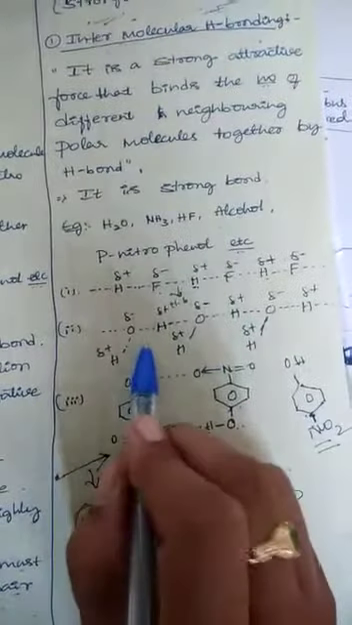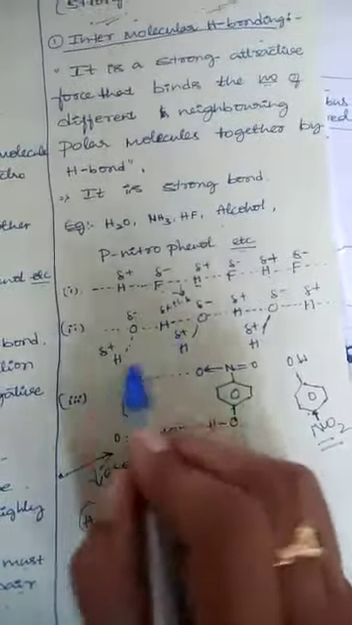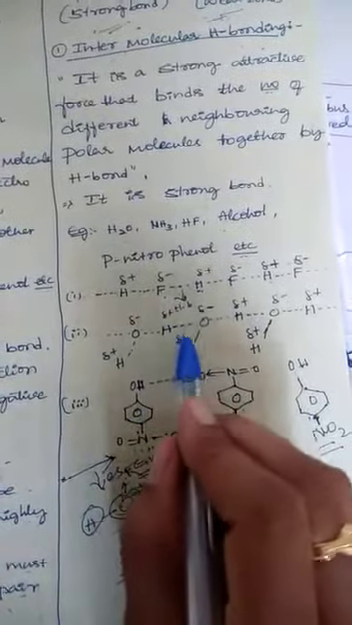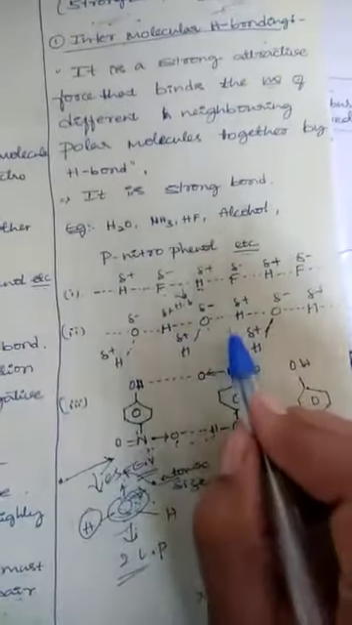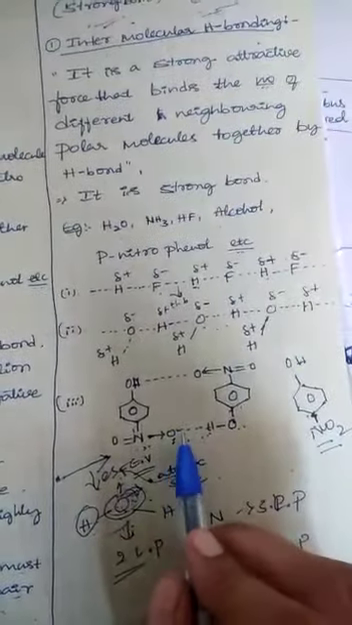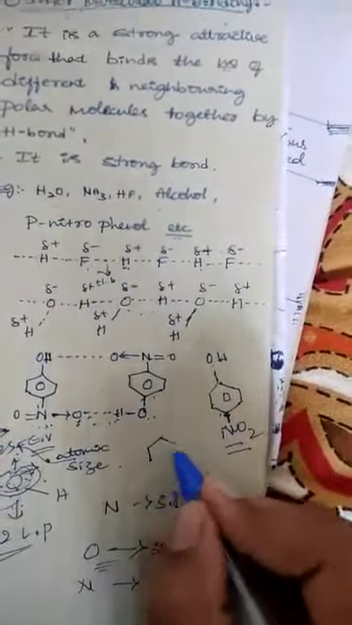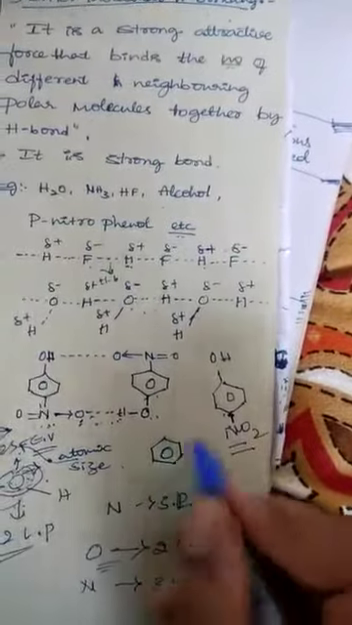So look here, in the case of the water molecule also, this one water molecule is going to make hydrogen bonding with another polar water molecule. In the case of para-nitrophenol also, here I am going to write para-nitrophenol. First, we have to write the benzene structure. You know the benzene structure, this is the benzene structure.